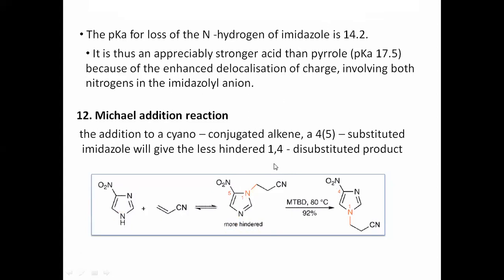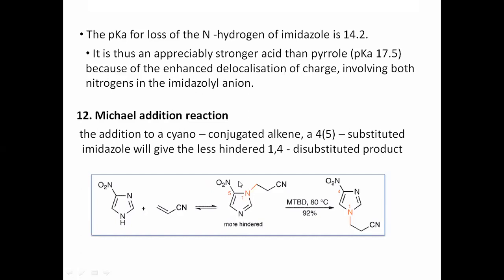So you see, these are very logical, conceptual questions. If you have imidazole, nitroimidazole, and this Michael acceptor, this nitrogen will attack here and produce this addition compound. And this is hindered, therefore the group migrates here, and that's all.